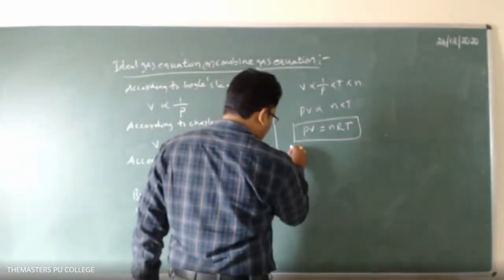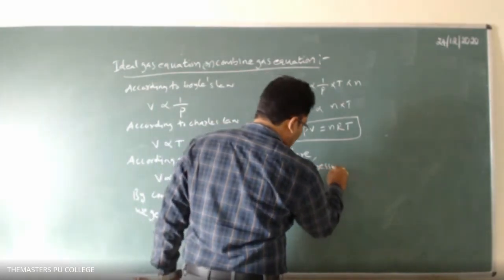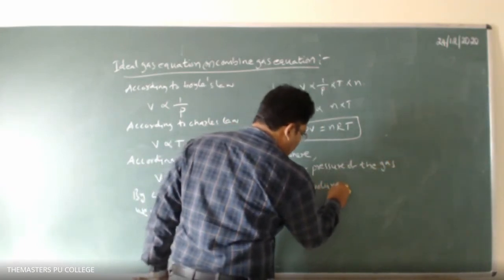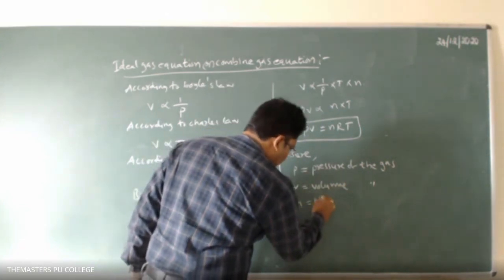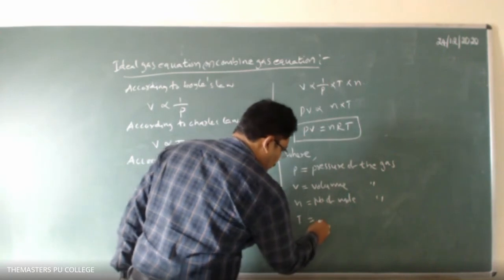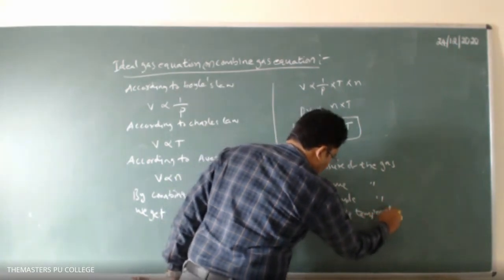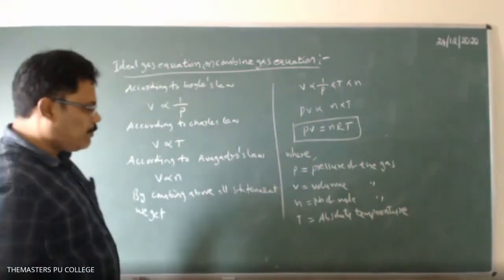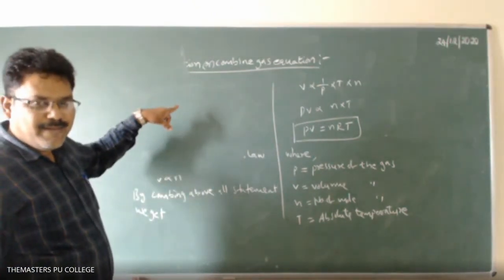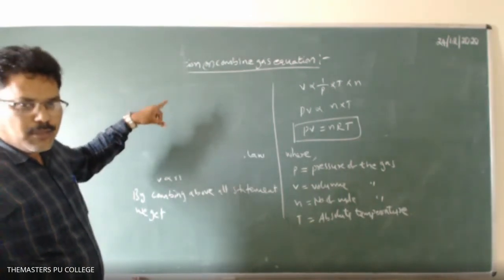Okay. So now where P is equal to pressure of the gas, V is equal to volume of the gas, n is equal to number of moles of the gas, T is equal to absolute temperature. Did you write this one? Yes, sir. Okay.